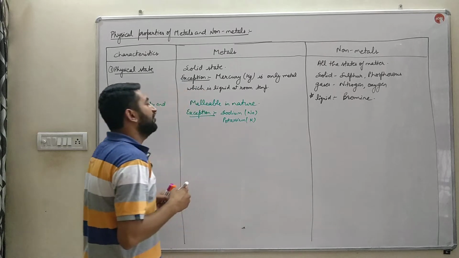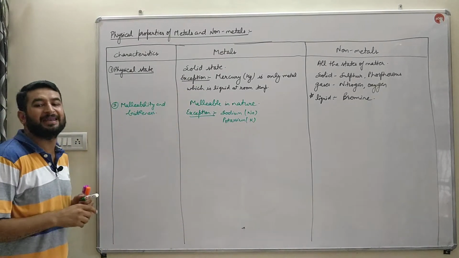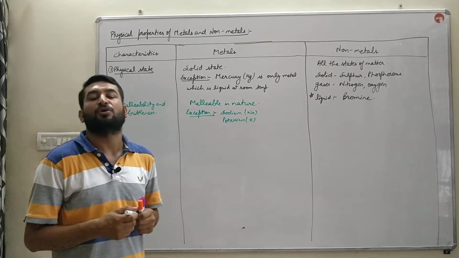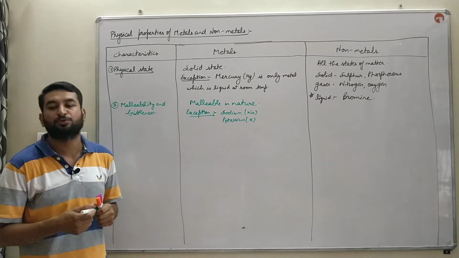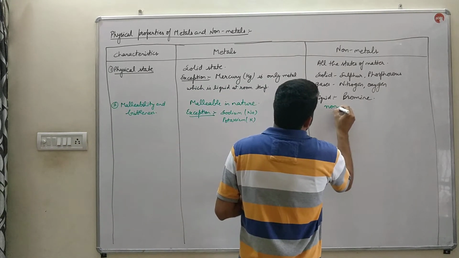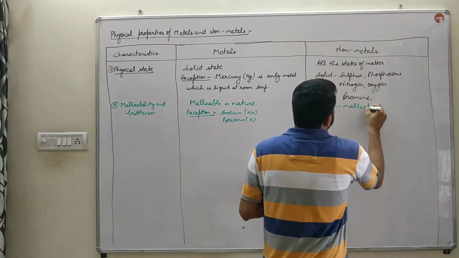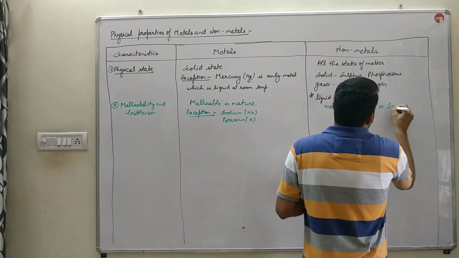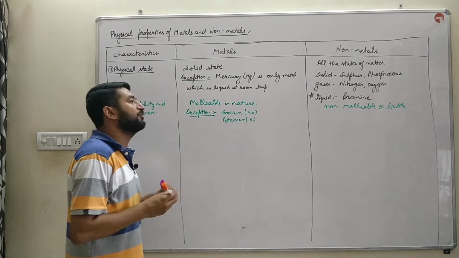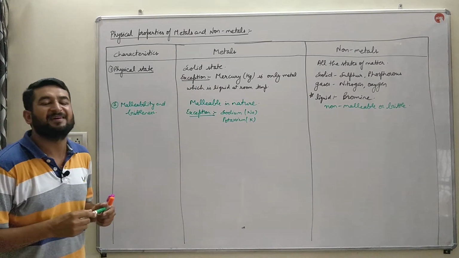K is the symbol of potassium, and sodium has the symbol Na. These two metals are non-malleable. They cannot be converted into thin sheets, and non-metals are non-malleable, or you can say they are brittle in nature. They break down into small powdered form, into small pieces when they are hammered.